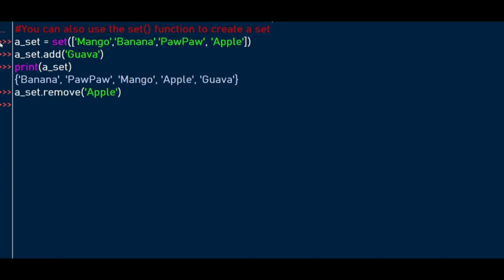And we saw that sets are mutable, so we can remove an element from the set. So we want to remove an element called apple from this set. Print the result and see there, after printing, apple is missing. We've removed apple from the set, so sets are mutable.